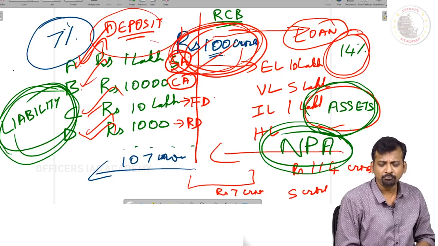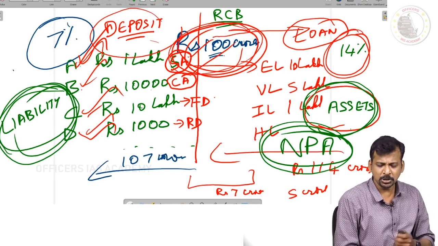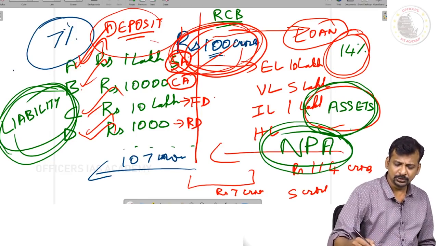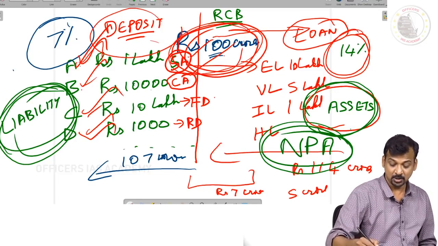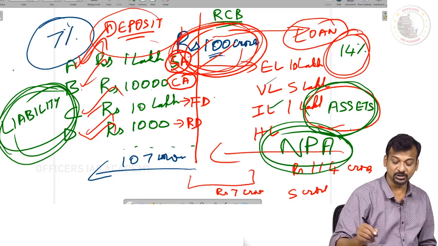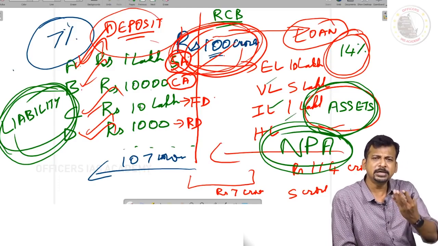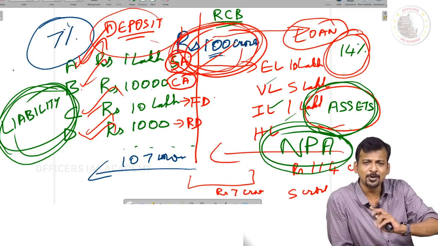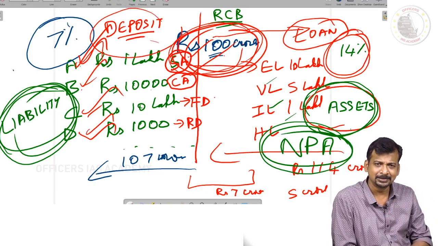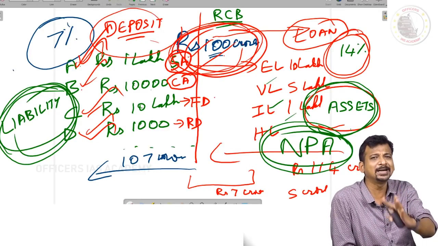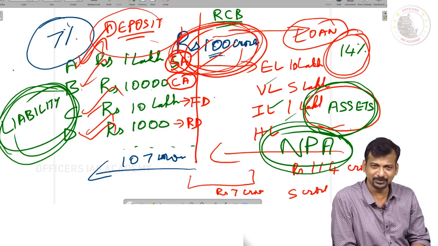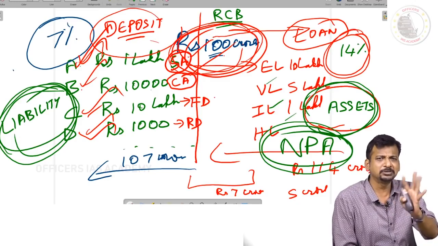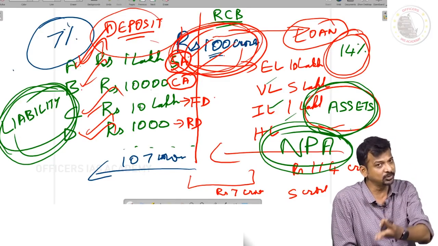Now Rajinikanth Commercial Bank has given loans for education, vehicle loan, industrial loan, housing loan. Now let us assume you have also put some money there. You have deposited some 1 lakh in fixed deposit. You thought Rajinikanth Commercial Bank is good, so you have also deposited.